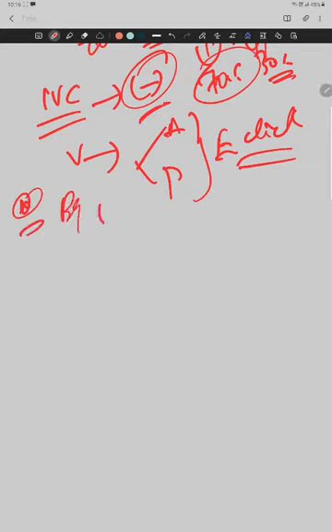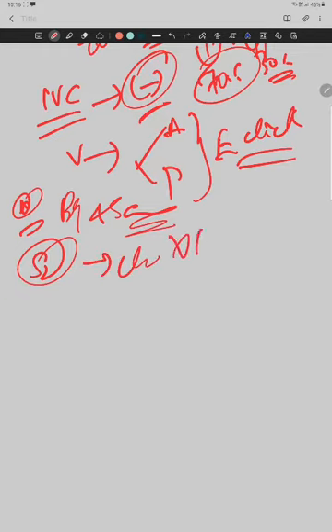Then coming to S2. What is S2? S2 is nothing but the closure of these valves. It is the opposite of the ejection click: the click is the opening, and this is the closure. S2 is always written as A2 and P2. Though the volume is the same, the opening is the same, and the blood pumping is also the same between the aortic and pulmonary valves, it is always given as A2 and P2 because the aortic valve closes before P2. The time lag between the aortic and pulmonary valve can be heard physiologically and is called splitting of the second heart sound, and the time lag is 30 milliseconds.